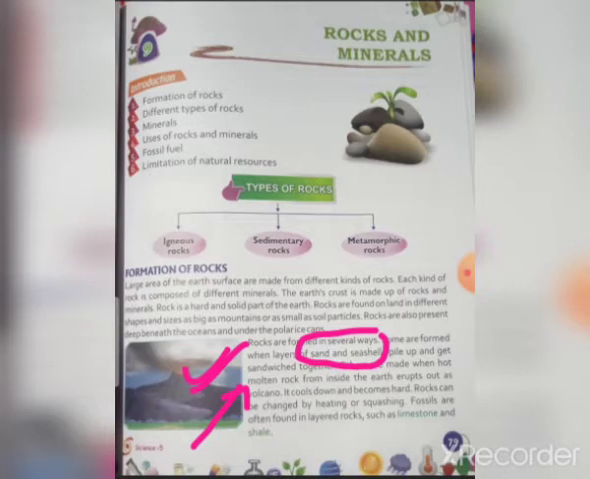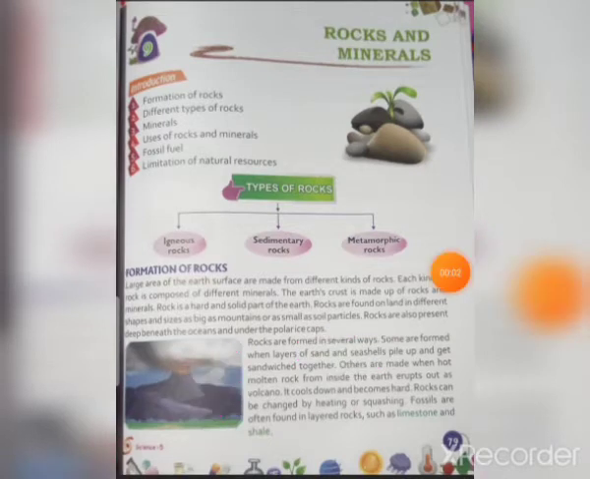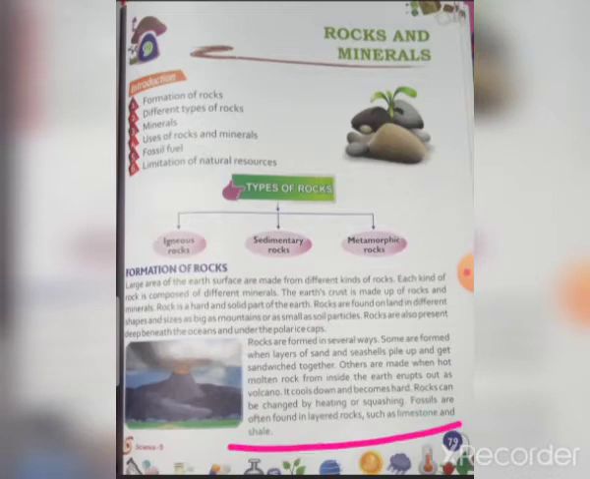Then fossils. So what are fossils? Fossils are often found in layered rocks such as limestone and shale. Layered rocks means when two layers of rocks are attached, the fossils get stuck between these two layers. Limestone and shale are the rocks found in layered rocks. Okay, understand? Next, come to page number 80.